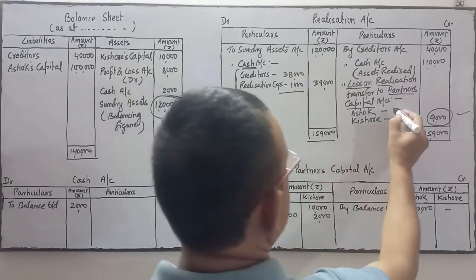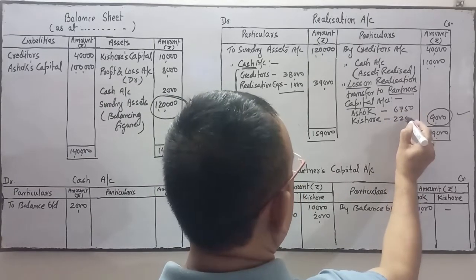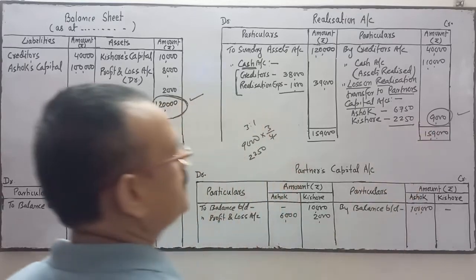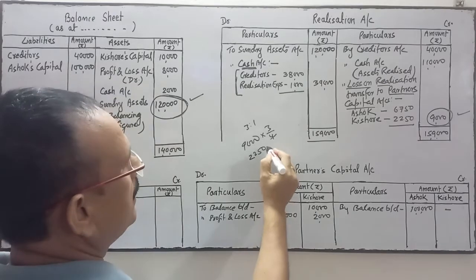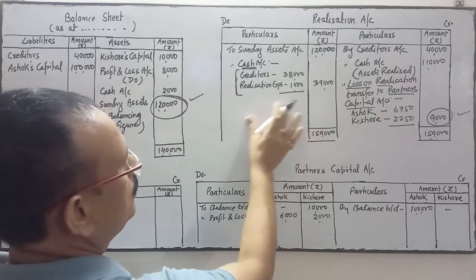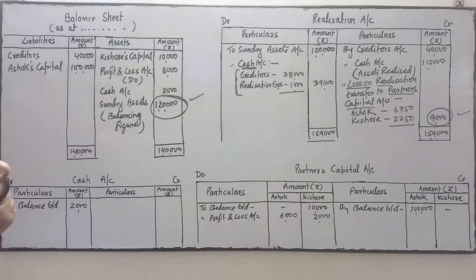So it is 6,750 and 2,250. 6,750, 6,750 and 2,250. Now coming to the partners capital account.